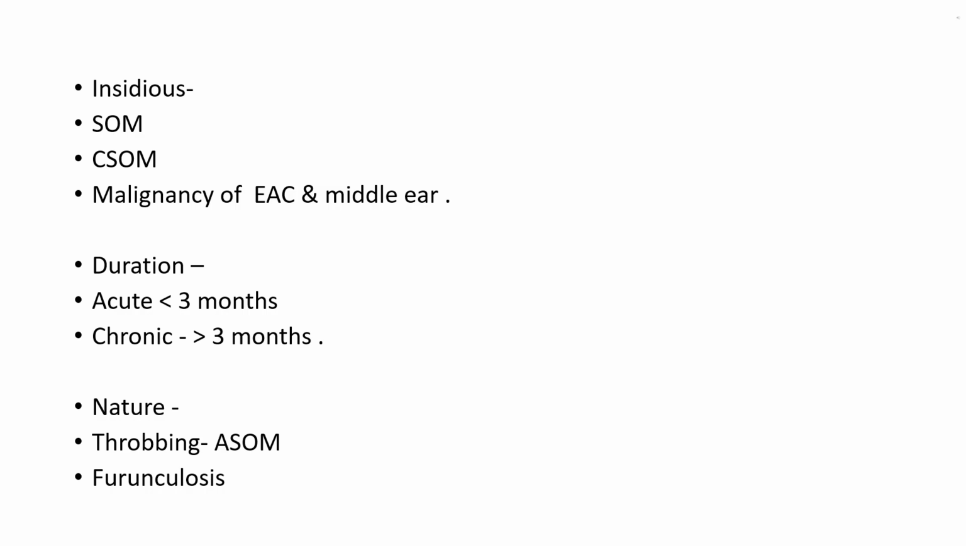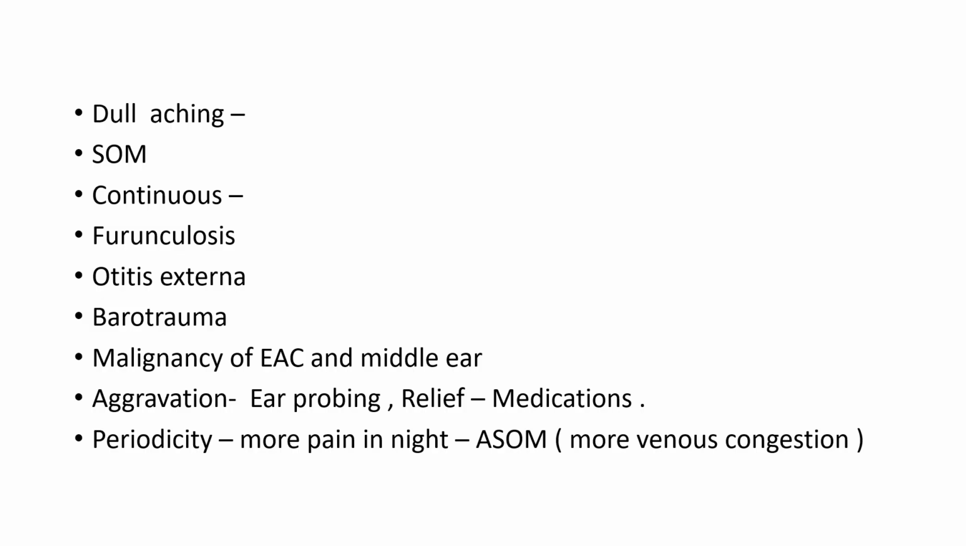On the basis of duration, it again can be divided into two categories: acute or chronic. Acute is less than 3 months, chronic is more than 3 months. What can be the nature of ear pain? It can be throbbing pain in case of acute suppurative otitis media and furunculosis. It can be dull aching pain in case of serous otitis media. It can be continuous pain in case of furunculosis, otitis externa, or barotrauma, that is due to sudden pressure change. And also in cases of malignancy of external auditory canal and middle ear, there will be a continuous pain present in the ear.